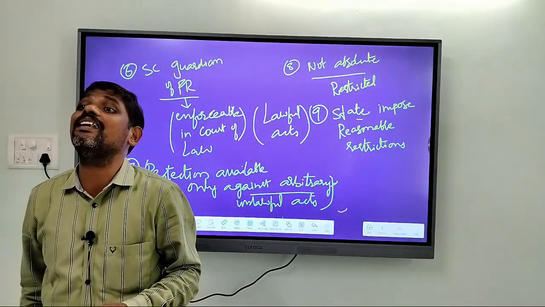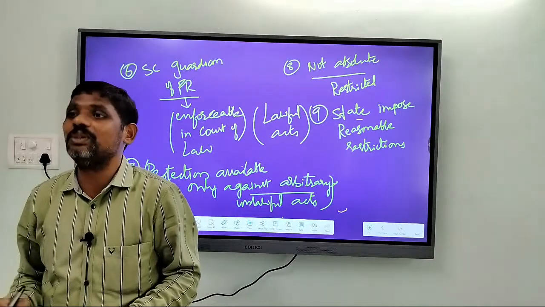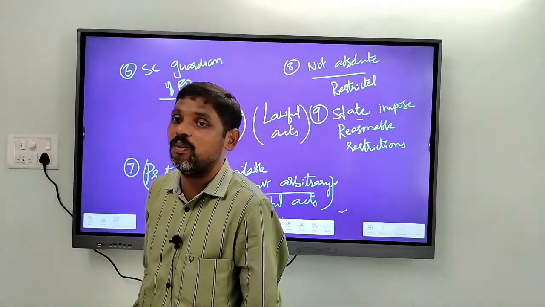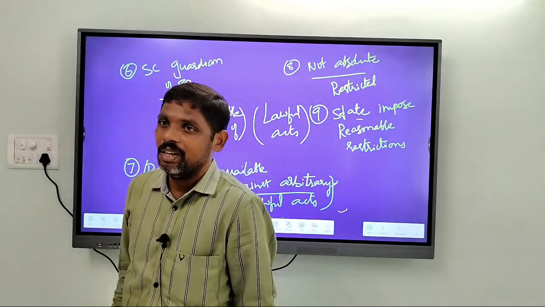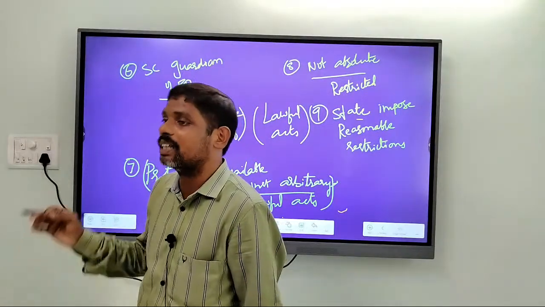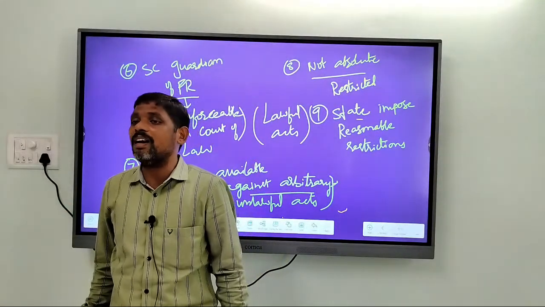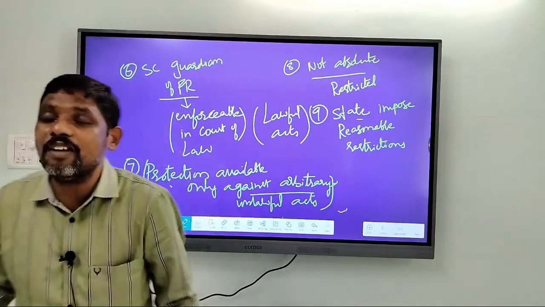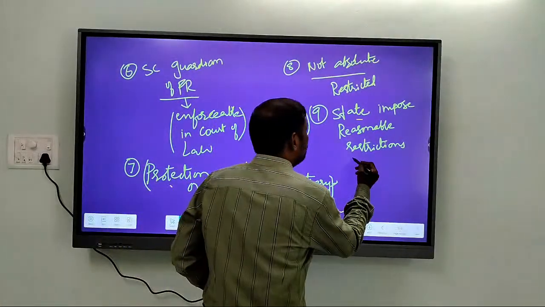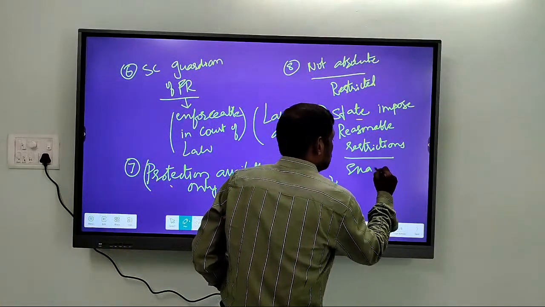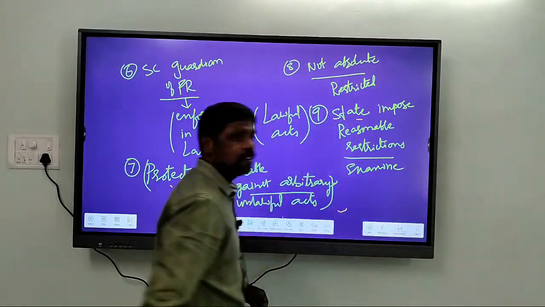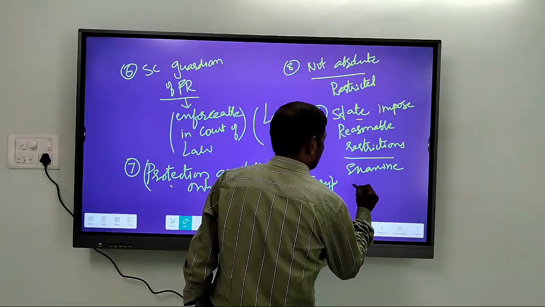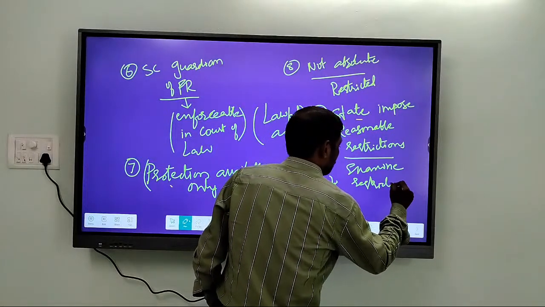It is judiciary. Supreme Court. Just now I said that Supreme Court is the ultimate guardian, the watchdog of fundamental rights. So every restriction that is imposed on the rights of individuals will be judged as reasonable or not by the Supreme Court. That is, the judiciary has every power to examine the restrictions imposed on the rights of individuals.